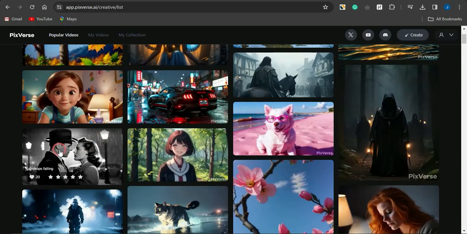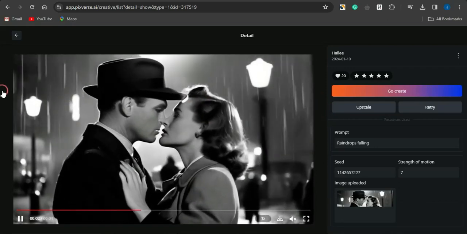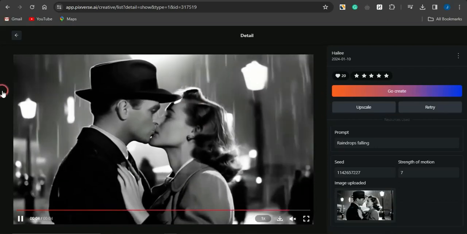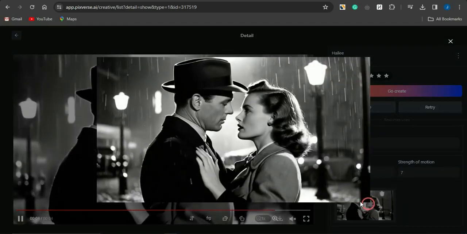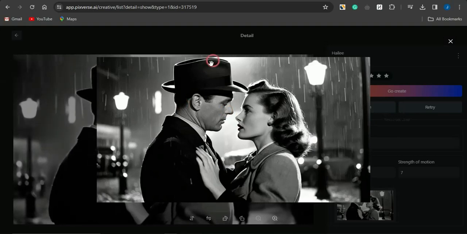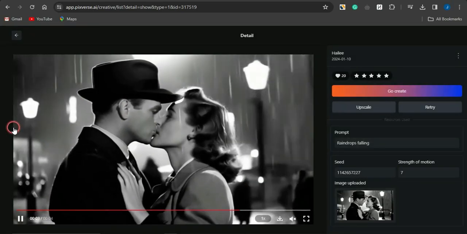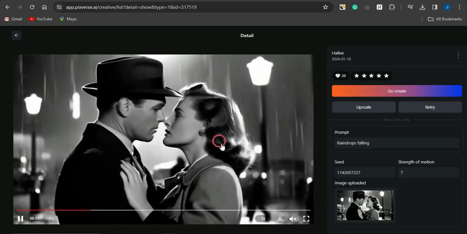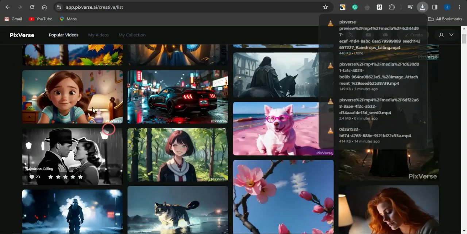You can take a look at this video right here, which is just two people, created just from an image. This is the image that was uploaded. You can preview the image of a man and a woman looking at each other while rain was falling, but you can see that they animated it and created very cool content.